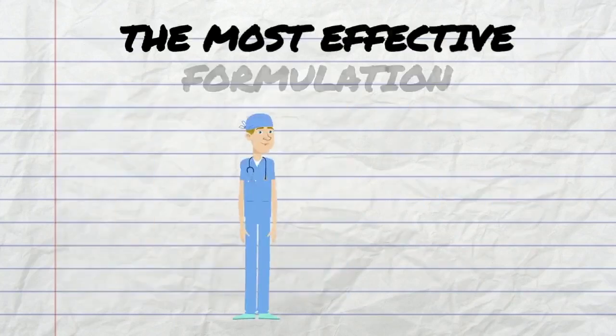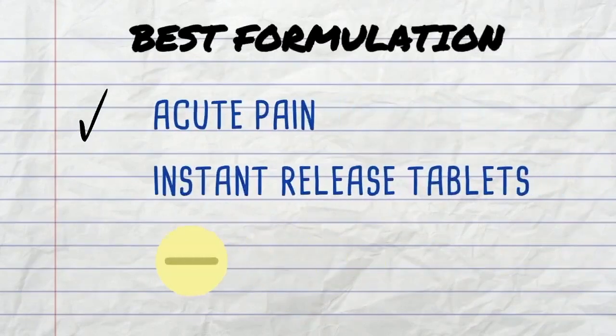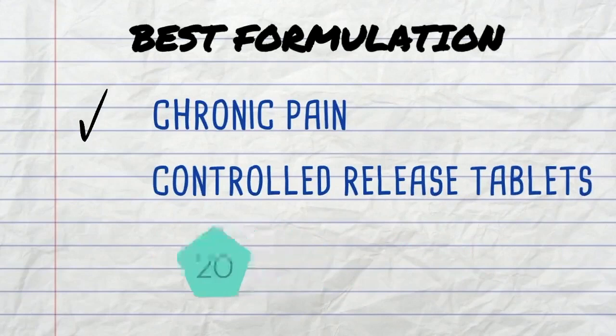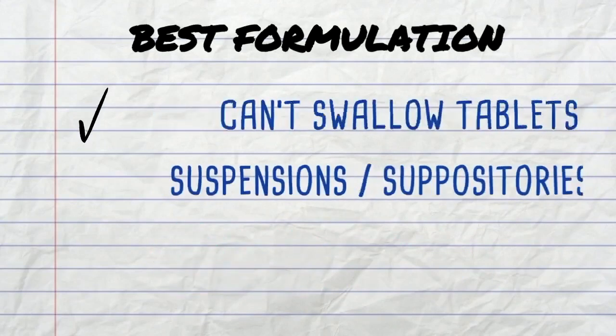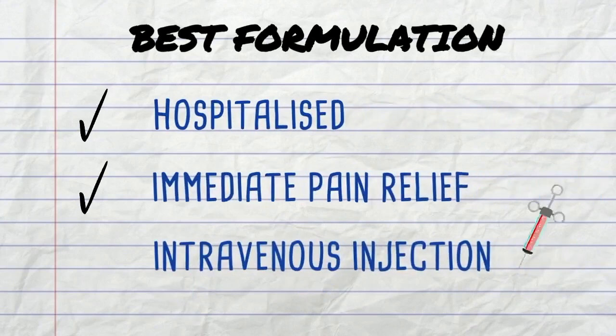Now, to answer which formulation is more effective than the other: if they have acute pain, instant-release tablets are better. If they have chronic pain, controlled-release tablets are better. If they can't swallow any tablets, suspensions or suppositories are better. And if they're in hospital and need quick pain relief, IV is better.